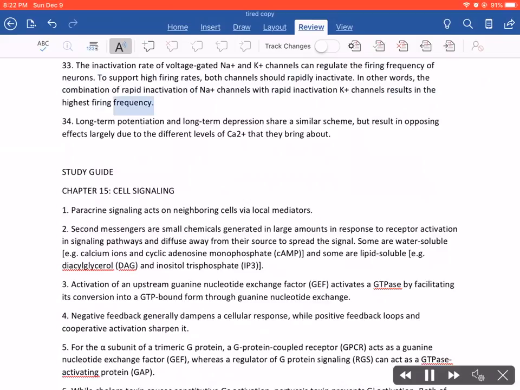34. Long-term potentiation and long-term depression share a similar scheme, but result in opposing effects largely due to the different levels of Ca2+ that they bring about.